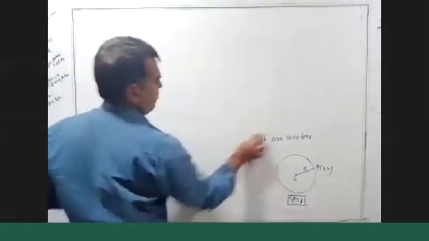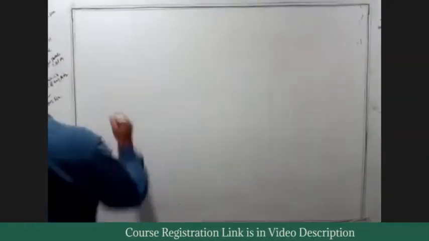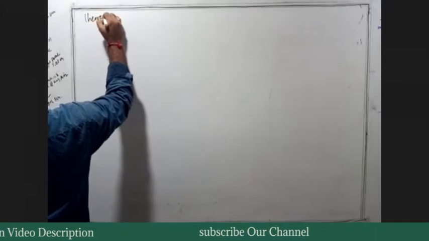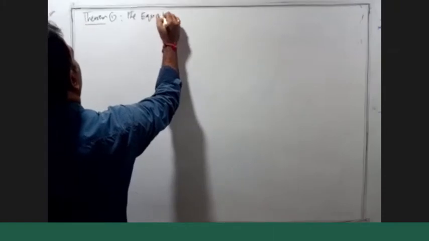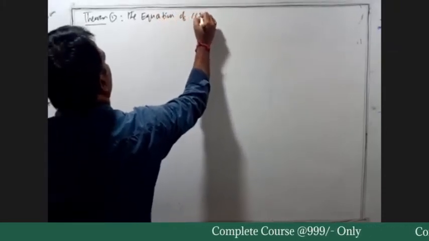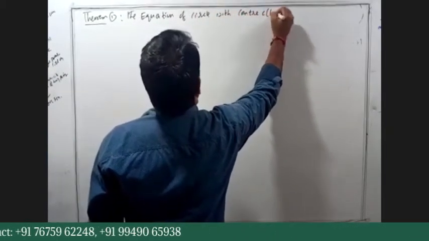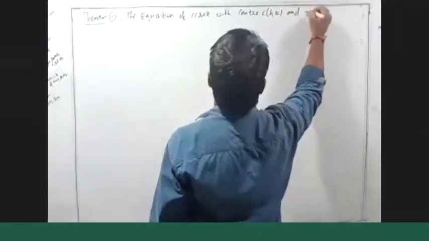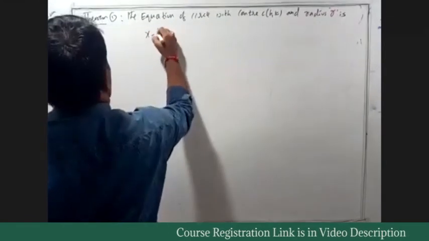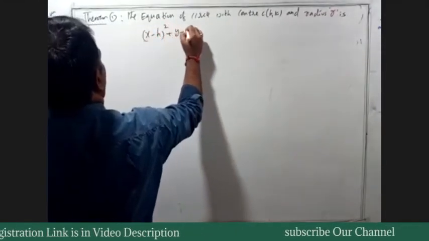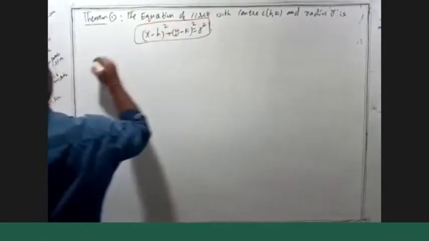Next, write theorem-wise. Theorem number 1. Now the equation of circle with center C(h, k) and radius r is (x minus h) whole square plus (y minus k) whole square equals r square. To derive this formula, here is the proof.